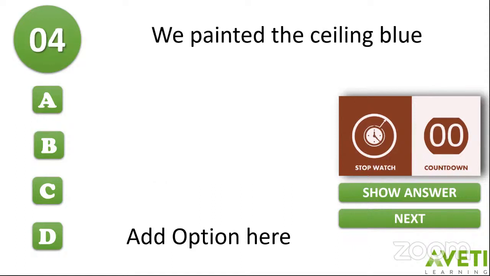Now, we painted the ceiling blue. We painted the ceiling blue. Your countdown begins now. Identify the complement, or if it is an object, and if it is a complement, whether it is a subject or object complement. Your countdown begins now.